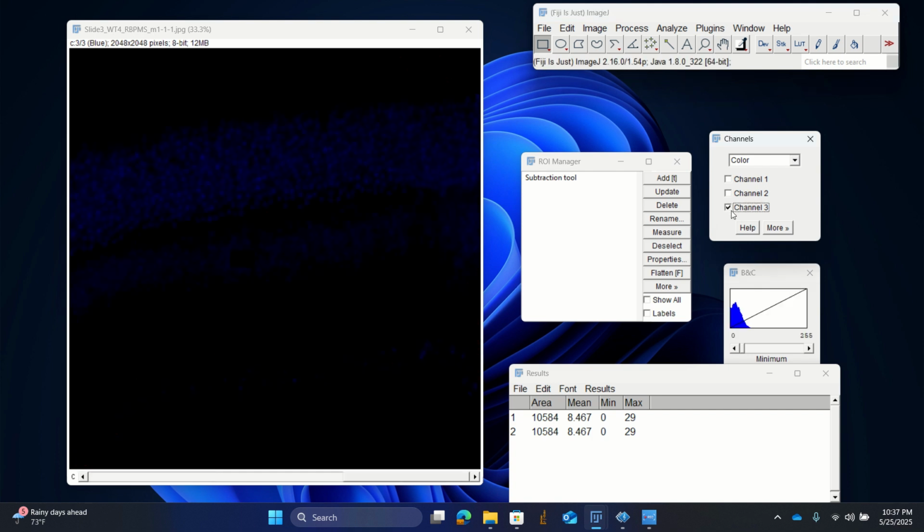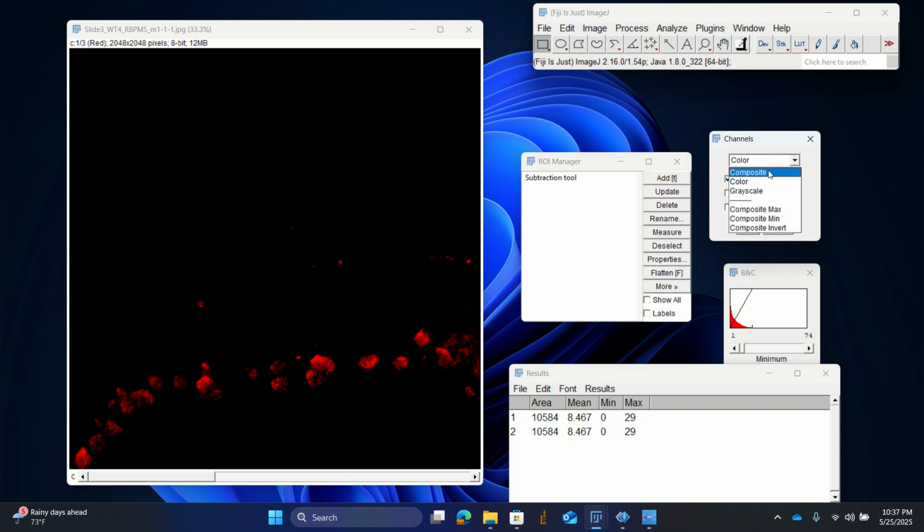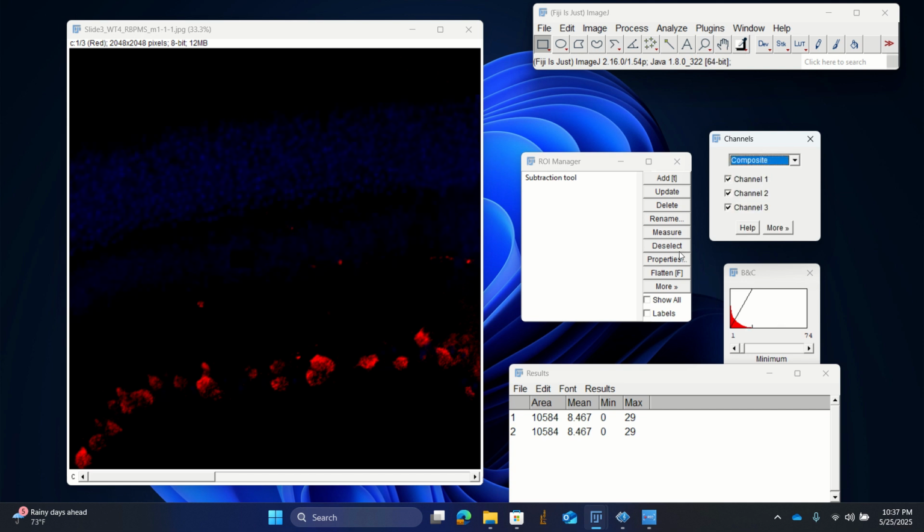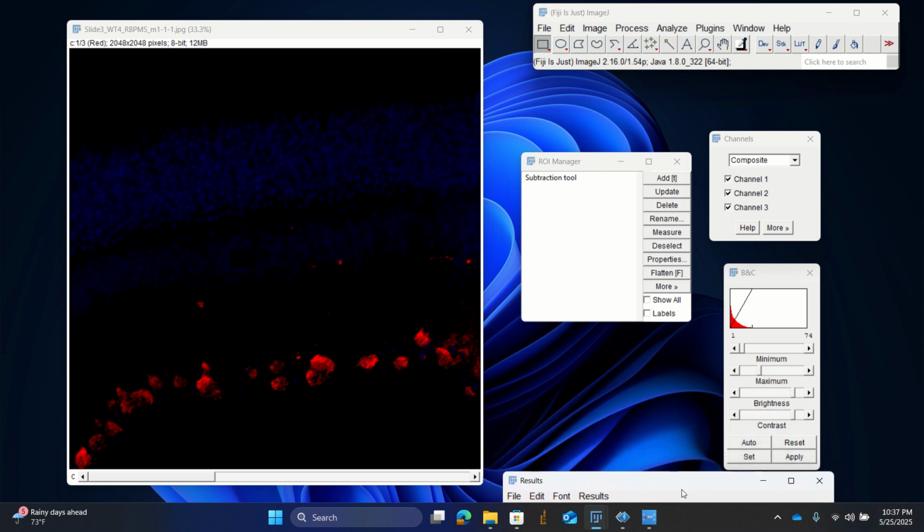And so we can see if we show the DAPI in the entire image. So let's put this one here. Let's see auto. So we can see that our RBPMS is expressed. The DAPI is also expressed in the bipolar cells and also in the photoreceptors. So that is how we actually subtract a background from any image, whether it be the retina or any other image that you have.